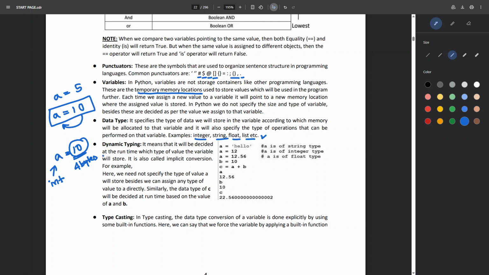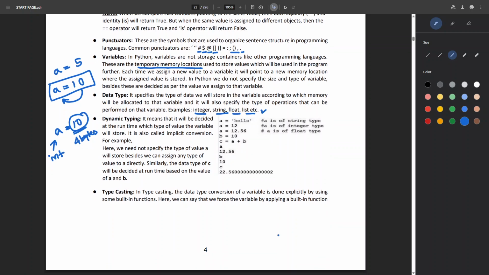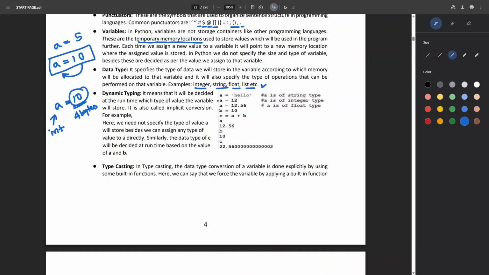Okay, next is dynamic typing. It means that it will be decided at runtime which type of value the variable will store. It is also called implicit conversion. For example, here we have a equals hello and a equals 12. So first we define a of string type, then we define a of integer type. Next we define a of float type.